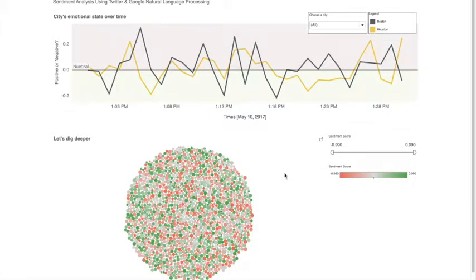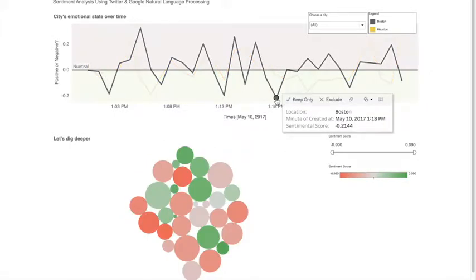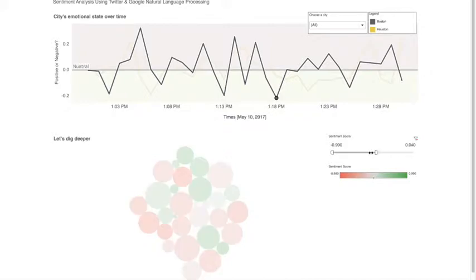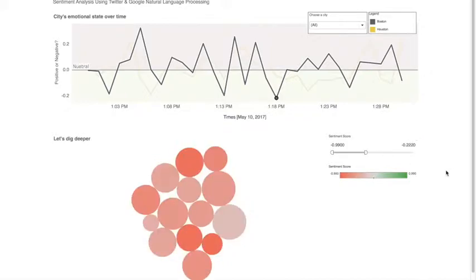This is only the first prototype. At the second step, you can dig deeper. For example, one could go into 1:18 and see, well, there's something wonky going on in Boston. It's pretty negative. And then only look at the negative tweets, and using further machine learning processes, be able to annotate these tweets, cluster these tweets, and figure out, is there a combining issue going on in the city at that point?